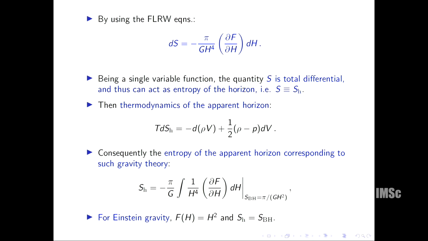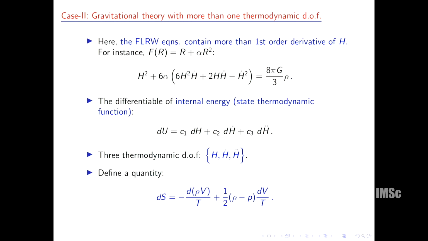And for Einstein gravity, where this function is just H squared, we can retrieve the Bekenstein-Hawking entropy even in the context of cosmology. Okay. Now we can go for more than one thermodynamic degree of freedom. We can play the same game actually.